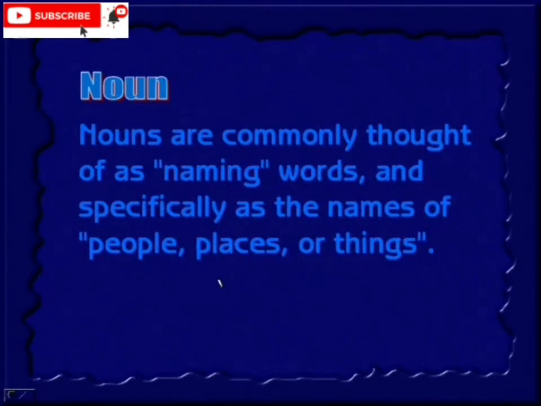Nouns are commonly thought of as naming words, and specifically as the names of people, place or thing. So these are the naming words. This is the name of the person or place or thing. That's called a naming. Nouns are called naming words.